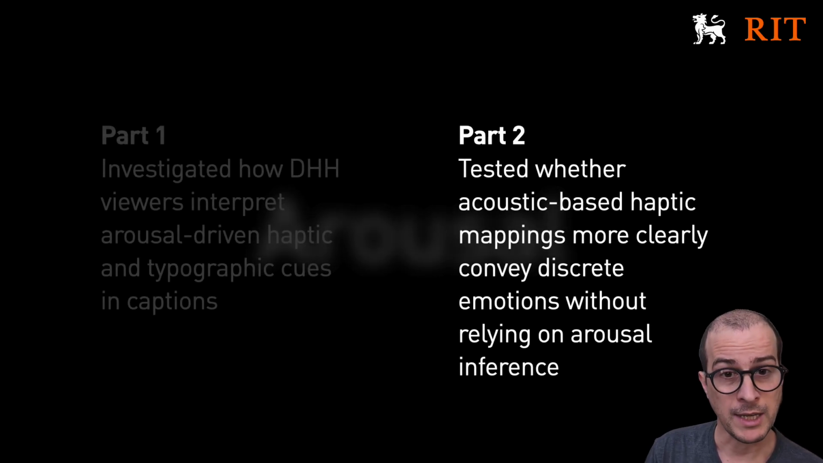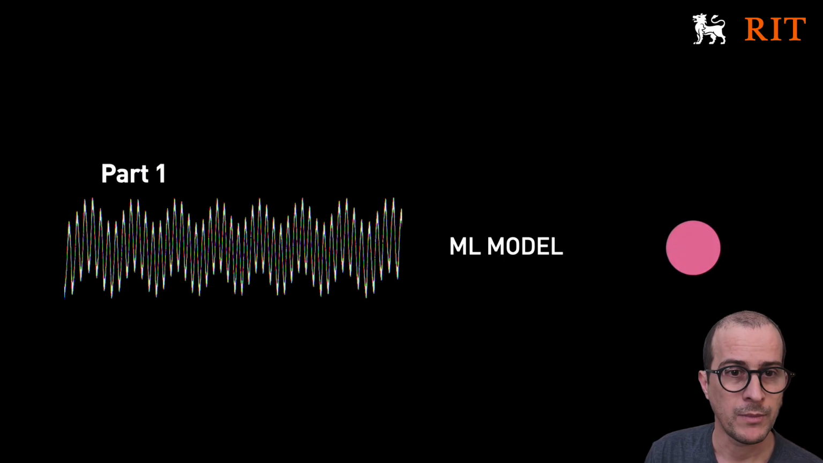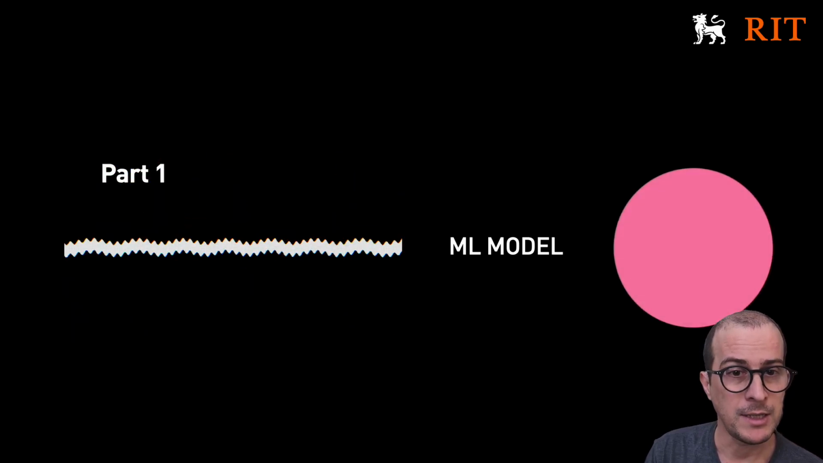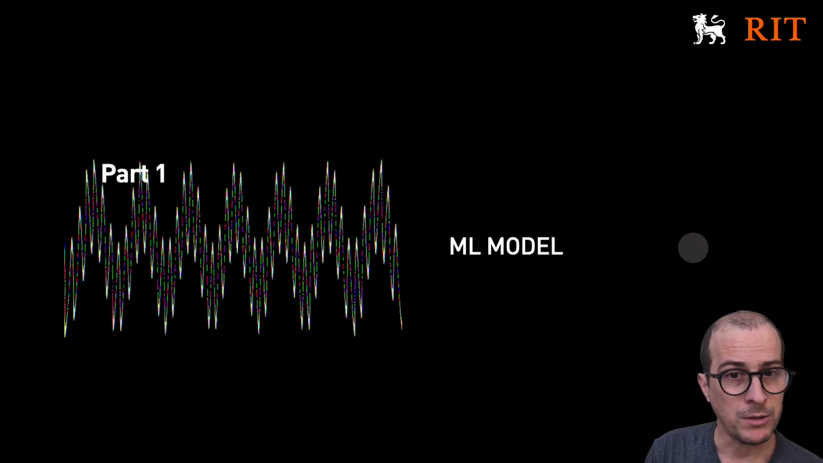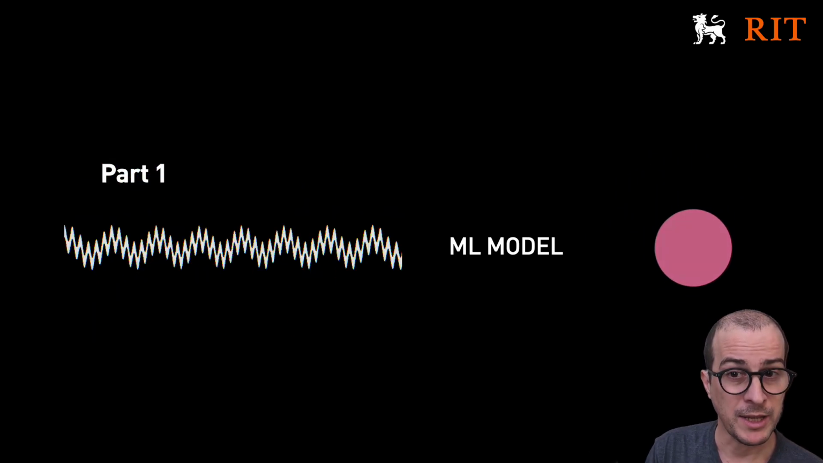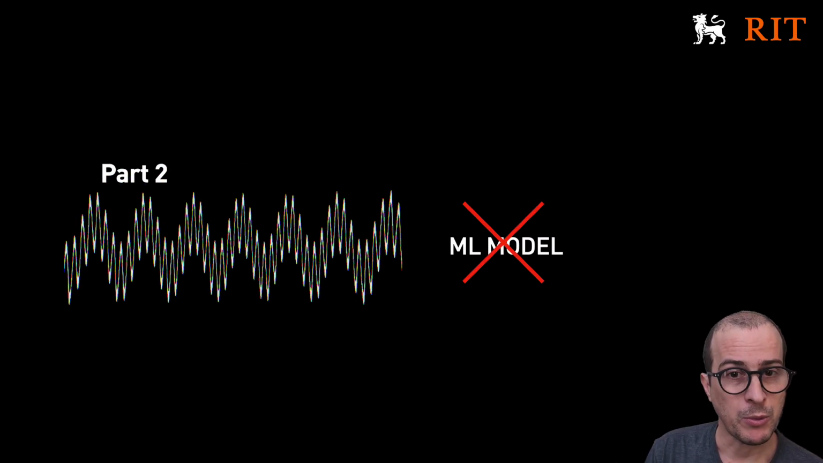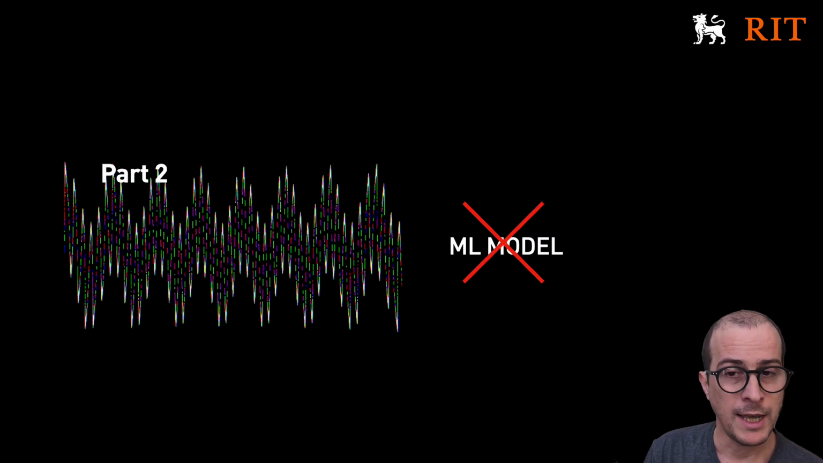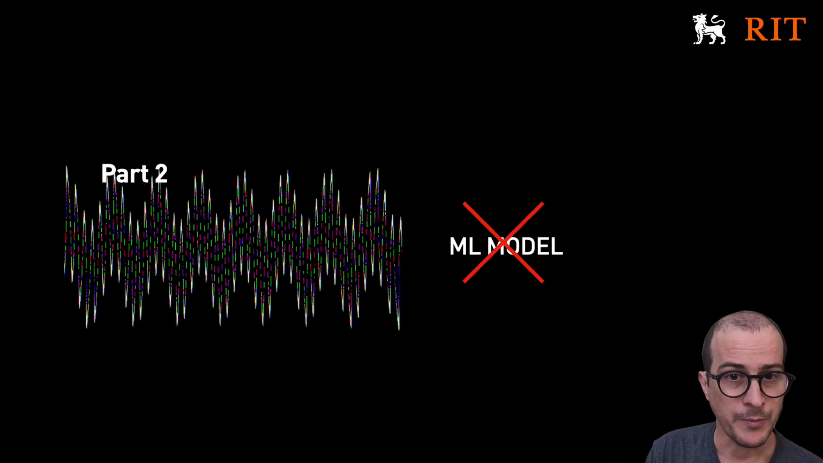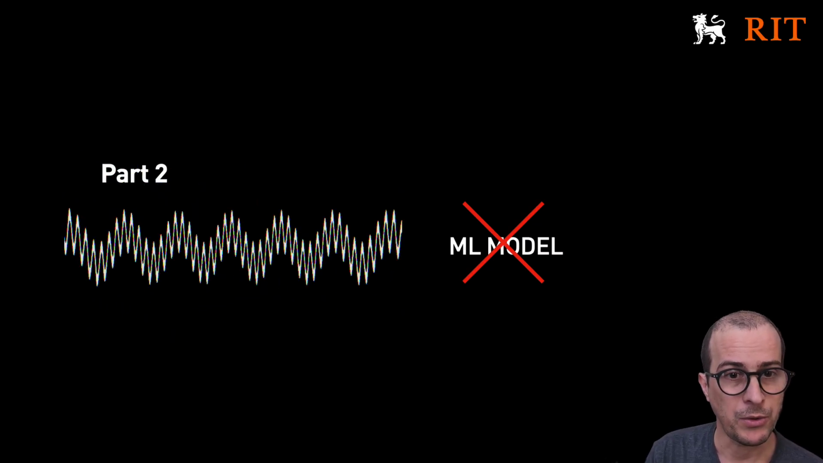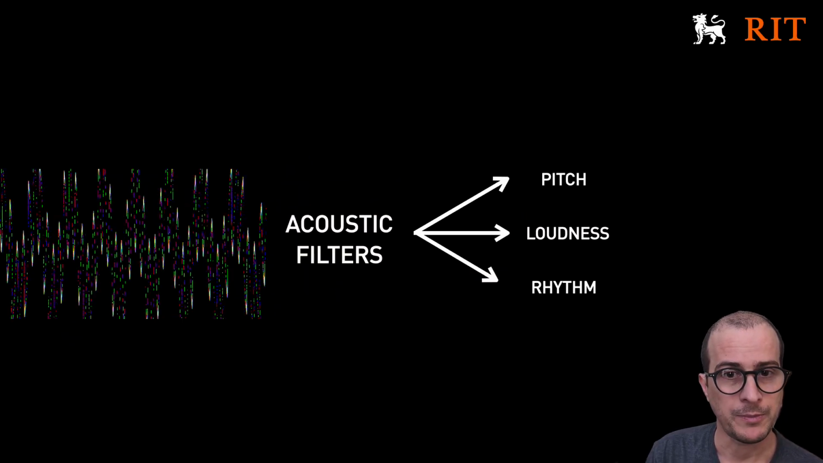This motivated our second study, where we explored alternative mappings grounded directly in speech's acoustic structure. So at that point we ask, what if the problem is not in how haptics lends itself to interpretation, but rather in how it has been mapped to a concept that is itself fuzzy? So we deliberately stepped away from using AI to infer arousal and instead asked a more grounded question. What happens if we map speech directly to haptics without passing through an intermediate emotional label?